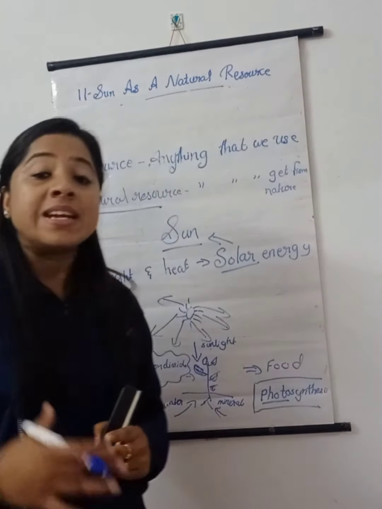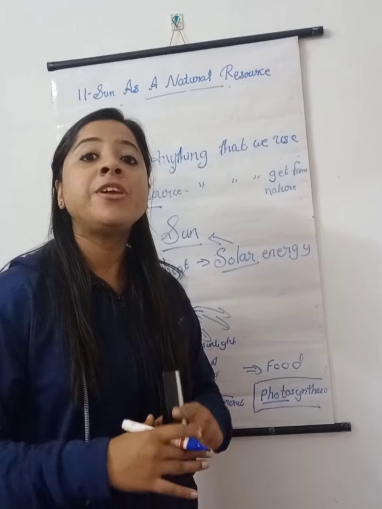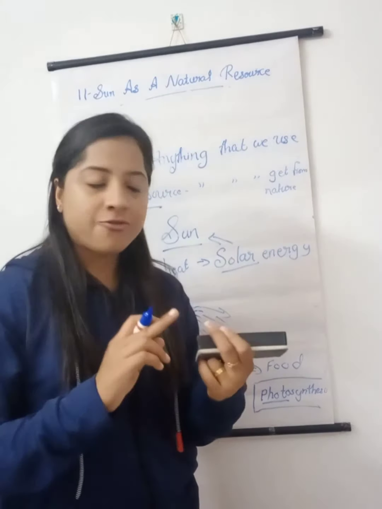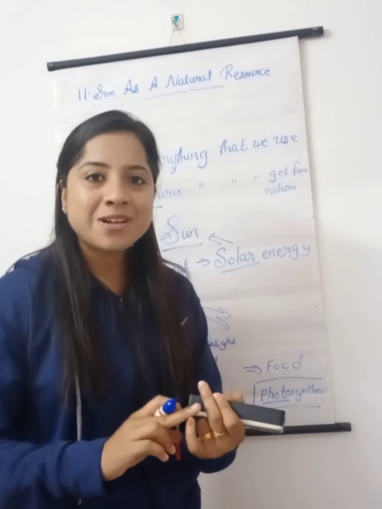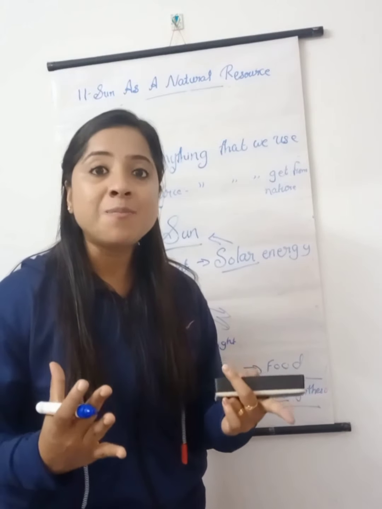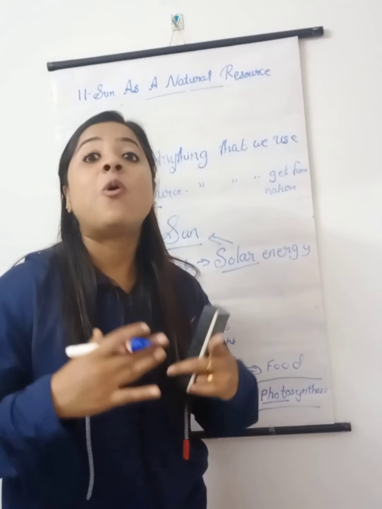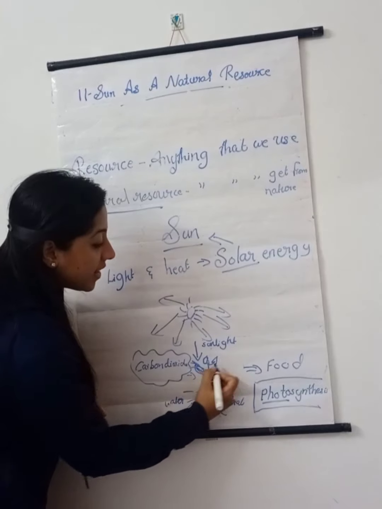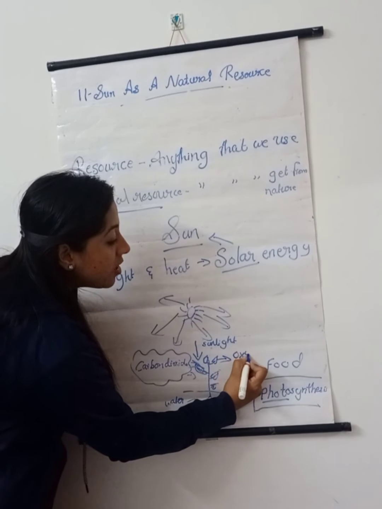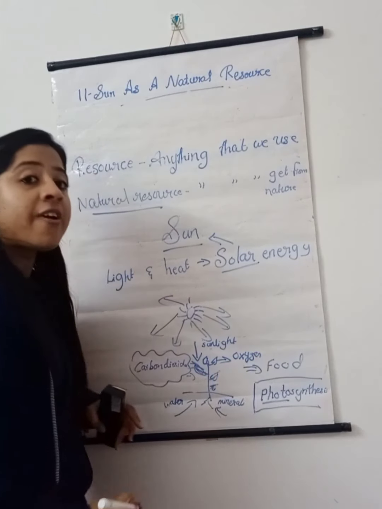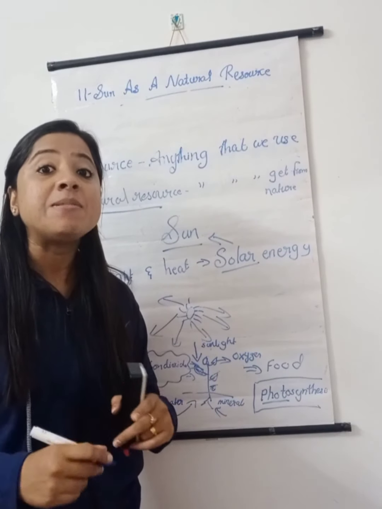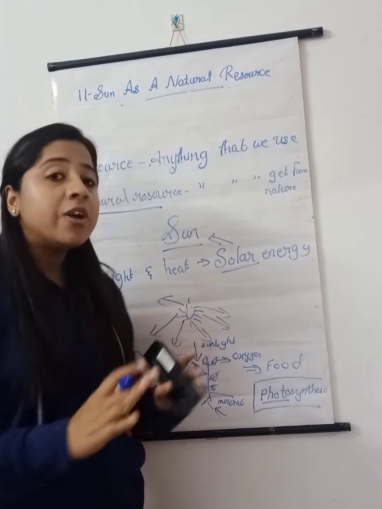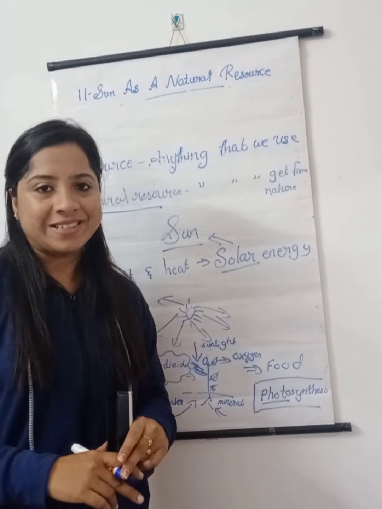Why? Because directly or indirectly, we all are dependent on plants for consuming the food, for getting fruits, for getting vegetables, for getting grains. We are depending on the plants. And other than that, these plants which are absorbing carbon dioxide will give out the oxygen, which is the pure form of air to breathe. It helps us in breathing, right? So this is one of the usages of the sun.